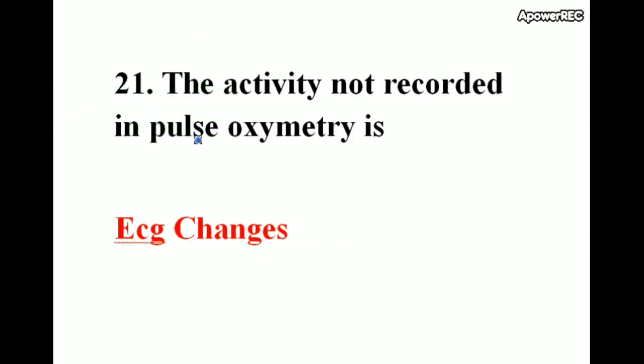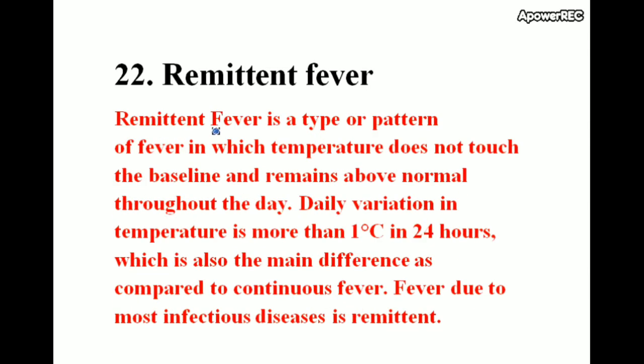The activity not recorded in pulse oximetry is ECG changes. Remittent fever is a type or pattern of fever in which the temperature does not touch the baseline and remains above normal throughout the day.